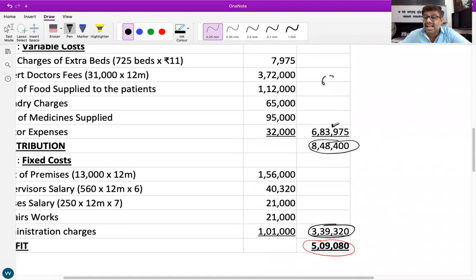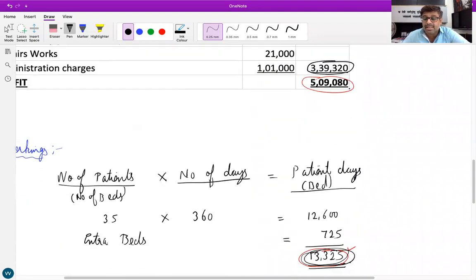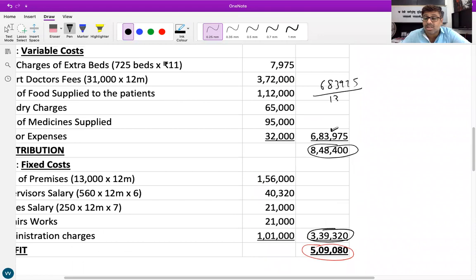What is the cost per patient per day? 6,83,975 variable cost divided by 13,325 patients gives 51.33.